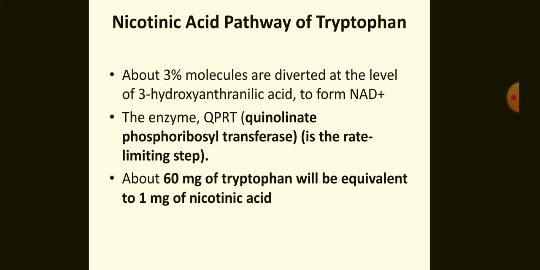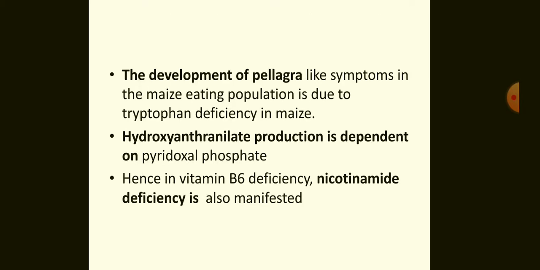About 60 milligrams of tryptophan is equivalent to 1 milligram of nicotinic acid. This is the unique pathway where an amino acid is converted into a vitamin. Otherwise, by definition, vitamins are those compounds which are not synthesized in the body. The development of pellagra-like symptoms in the maize-eating population is due to tryptophan deficiency in maize.